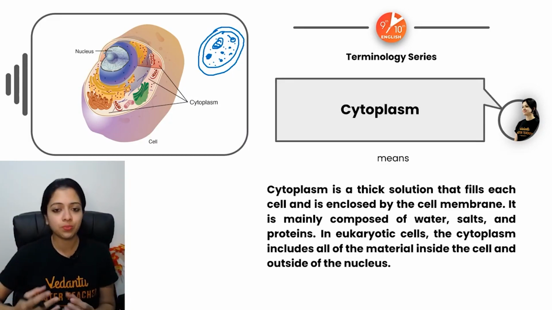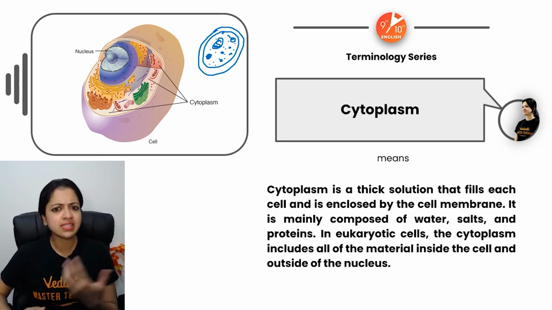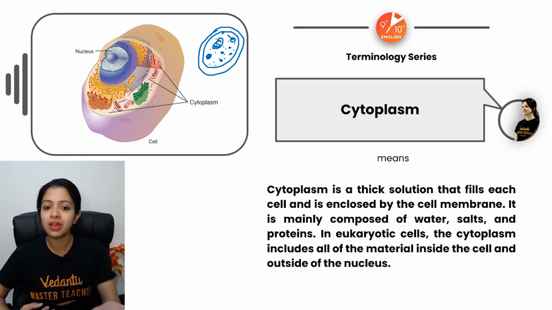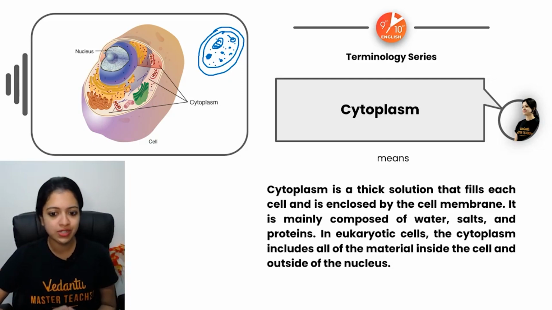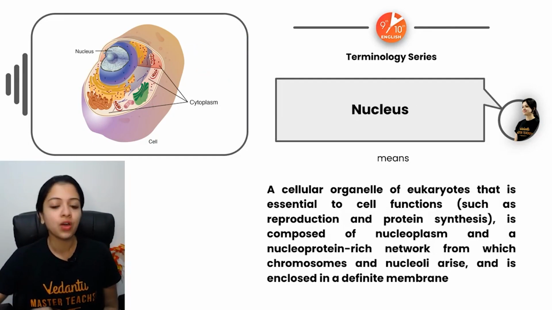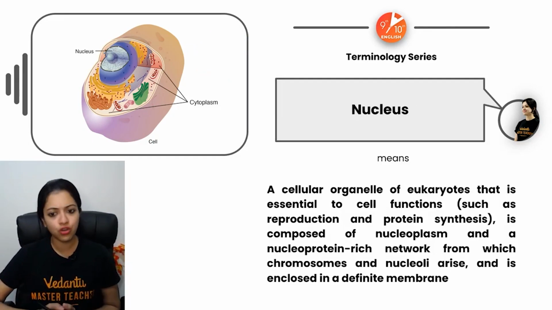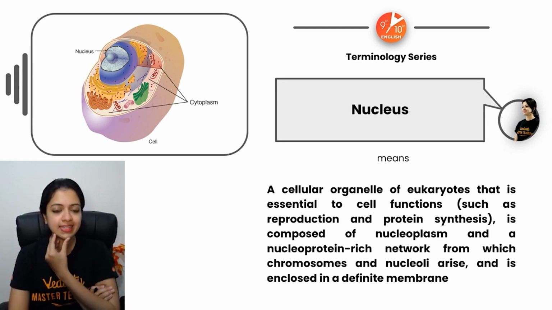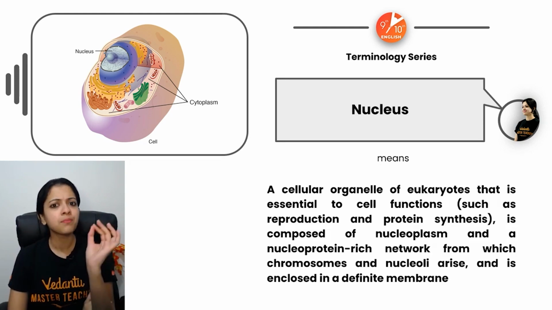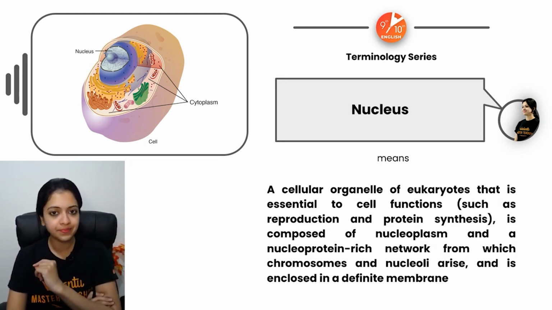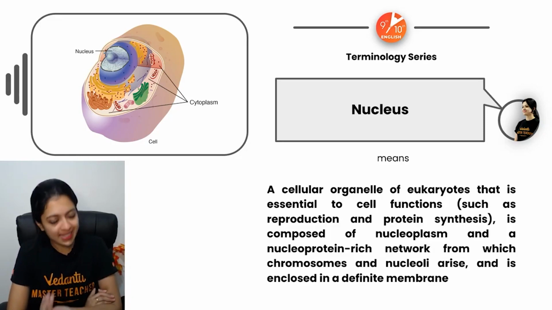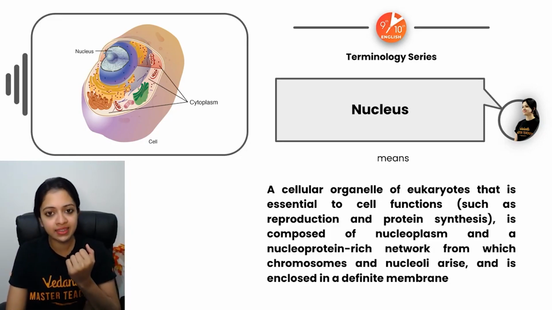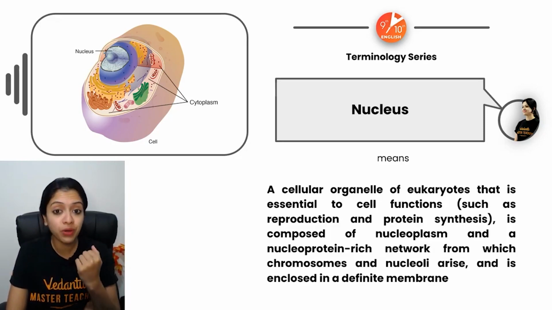And it's within the cytoplasm that you find all the other organelles, endoplasmic reticulum, ribosomes, mitochondria, and everything else that I've just mentioned. All right? Yes. Now, moving on. Nucleus. What is the nucleus? Of course, it's the control center of a cell. Now, as far as the topic of cell division is concerned, nucleus would be the most important part of a cell. Why so? This is because it's inside the nucleus that the genetic material is present.